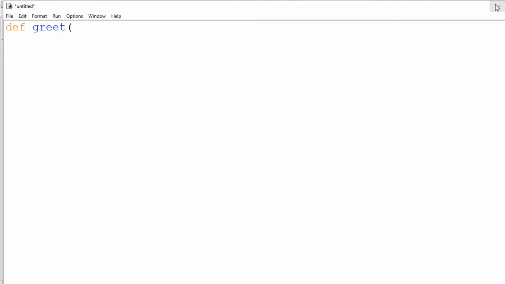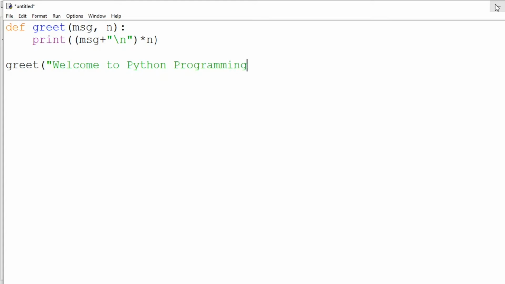Consider we have a function greet that accepts two arguments, namely msg and n, which prints the given message up to n times. We call the function by passing the arguments in the same order which is specified in the function definition. If we pass the arguments in different order, it will generate an error.